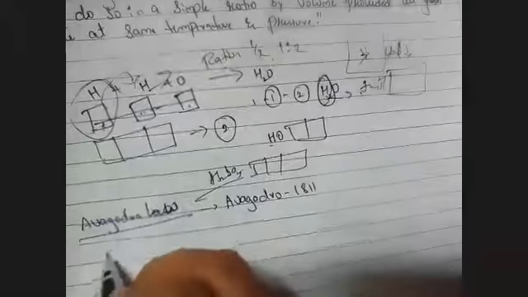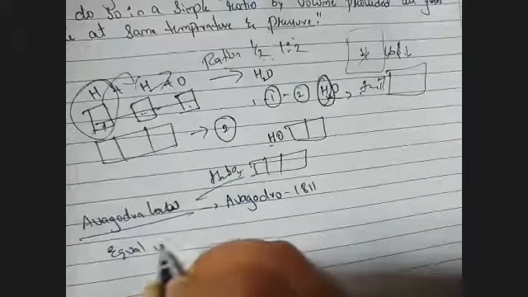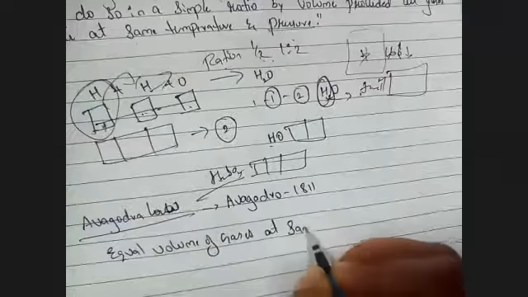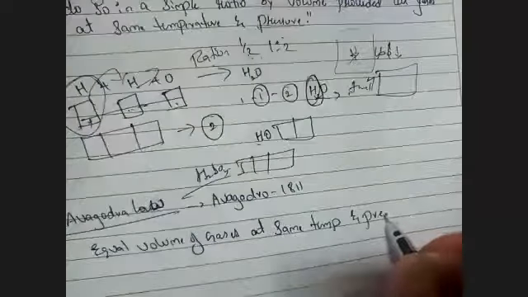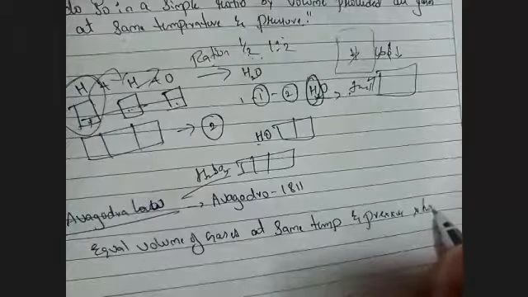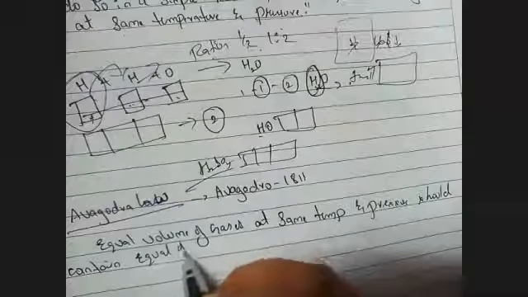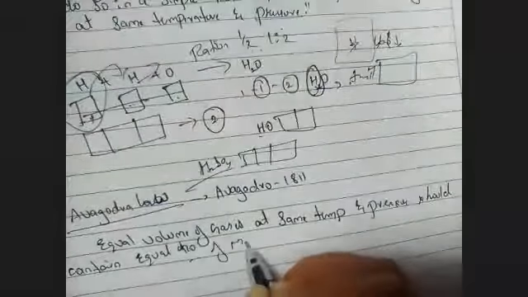What he explained: equal volumes of gases at the same temperature and pressure should contain an equal number of molecules. Copy it down fast.